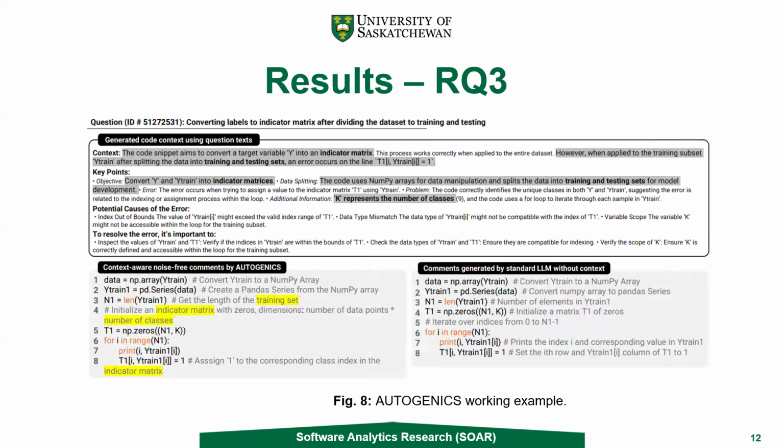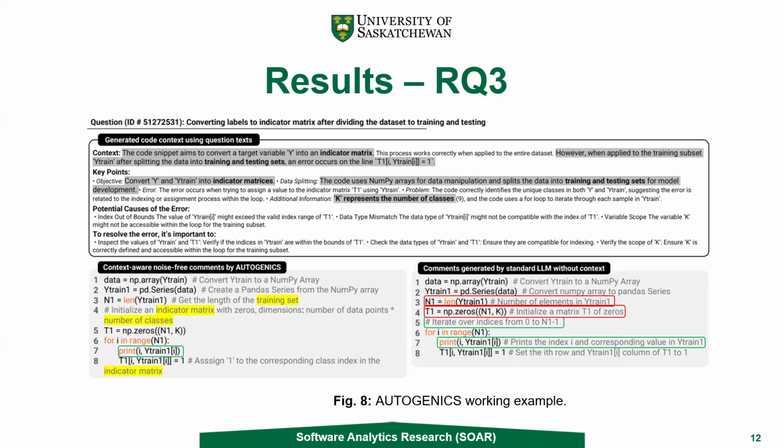And here you can see a working example of our tool. On the right hand side, you can see the comments generated by standard large language models without context. Here you can see in lines 5 and 7, they generated some unnecessary comments for the print and control structure statements. But on the left hand side, you can see the output of our Autogenics tool. It effectively filtered out those unnecessary comments.